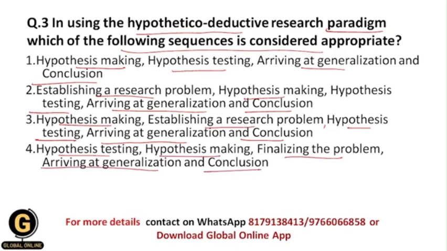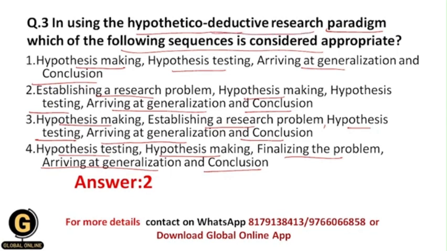Okay, so your correct answer should be 2, because whenever you do any kind of research, your first step should be to establish a research problem. That's why basically you need to identify first of all the research problem, then establish a research problem, then after that formulate a hypothesis, then test a hypothesis, then arrive at generalization, and the last session will be of conclusion. So basically what is the meaning of the hypothetico-deductive research paradigm?